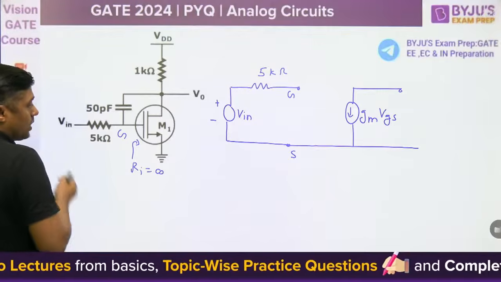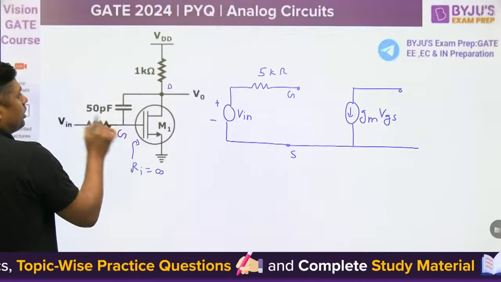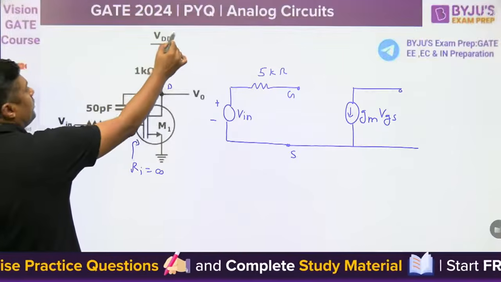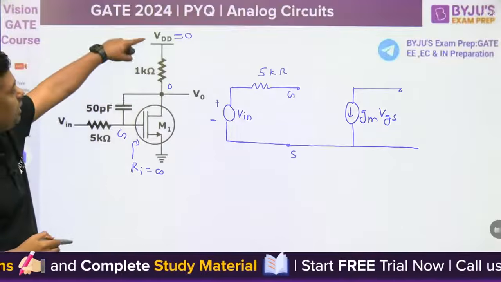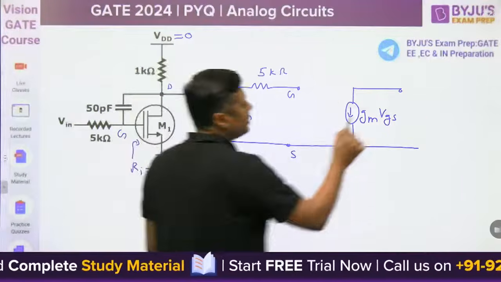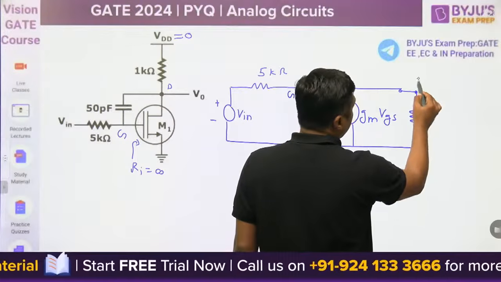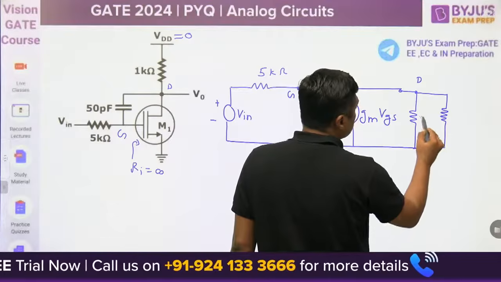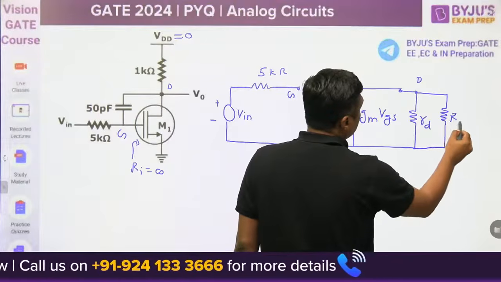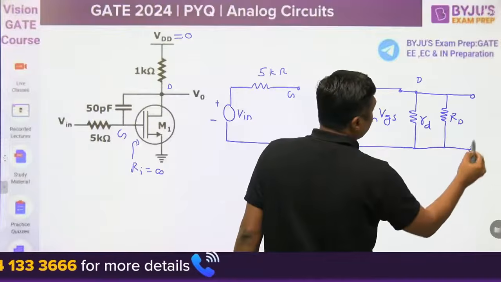But now one capacitor is connected between drain and gate. And from the drain, when we are doing small signal analysis, VDD will act as 0. From drain to ground, 1 kilo ohm is connected, and here we are taking the output.